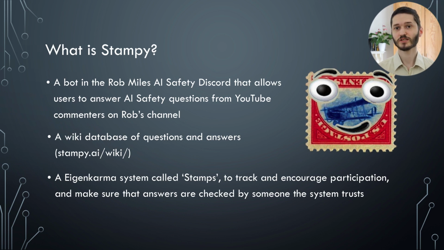The way it works is somebody will propose a reply to a question, and then it has to get a certain number of stamps, which is just people giving it the stamp react on Discord. And the strength of a stamp react is proportional to the number of stamp reacts that users' comments have gotten over the history of the Discord. So you get stamps for writing replies which people who have a lot of stamps think are good. So it becomes a measure of knowing what you're talking about according to the people who the system thinks know what they're talking about.